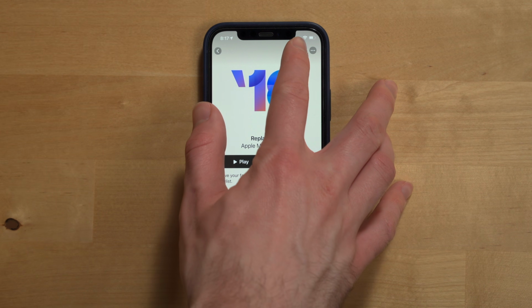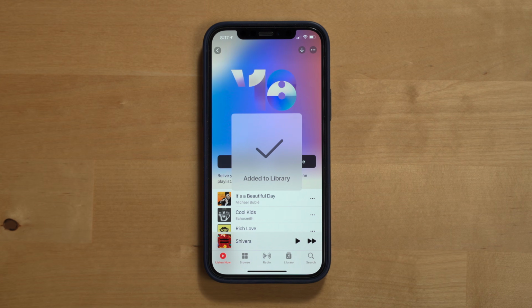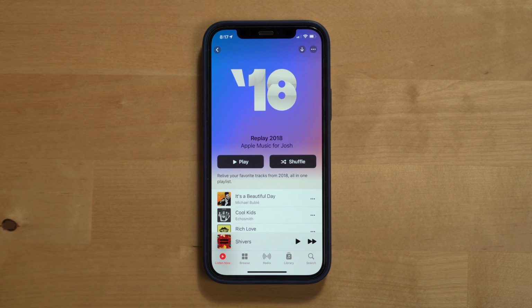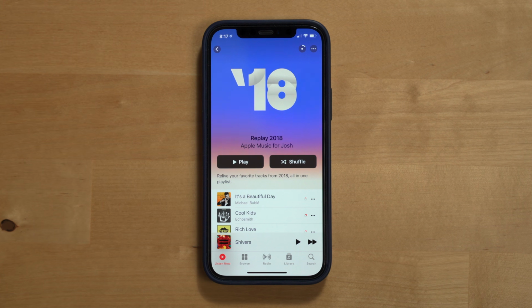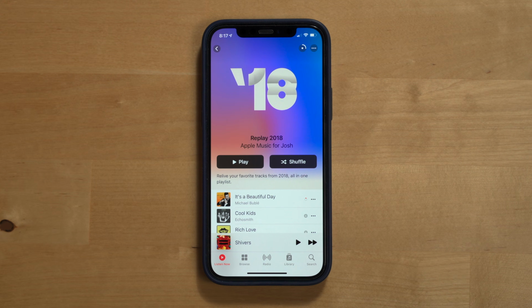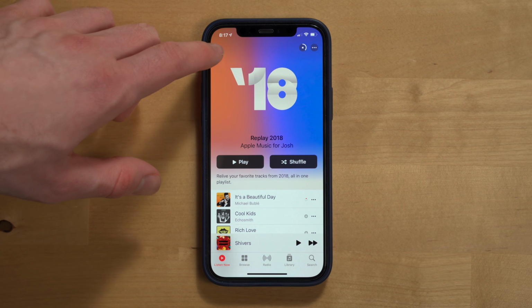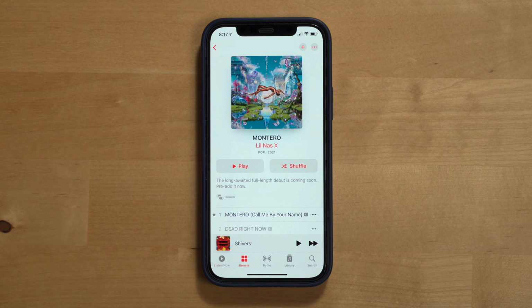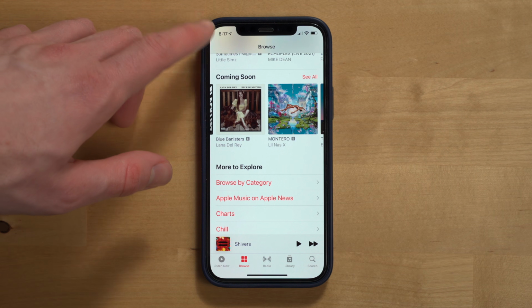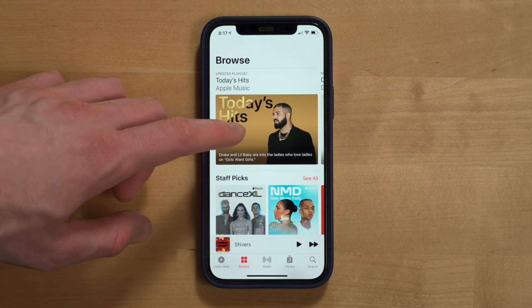And if you find a playlist you like, make sure you add it to your library. This is so it'll be easier to find the next time you want to listen to it. To do this, just hit the 3 dots next to the playlist and select Add to Library. From the library, auto-generated playlists will continually update with new songs, and if you have automatic downloads turned on, which we'll cover in a second, the new songs added to these playlists will automatically download as well.